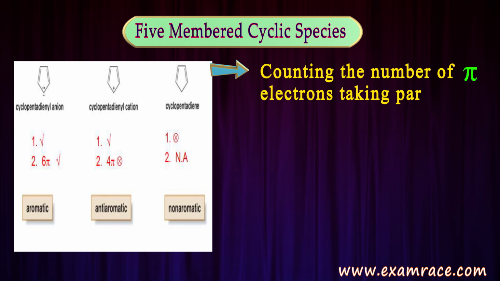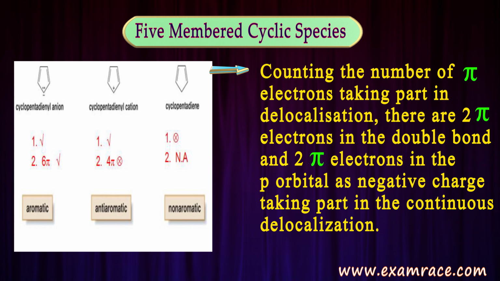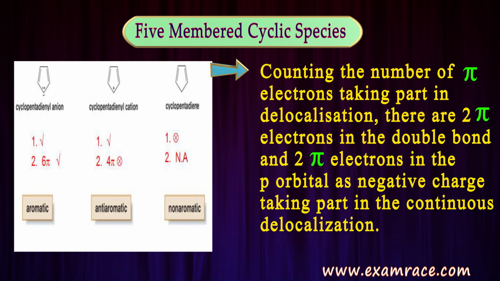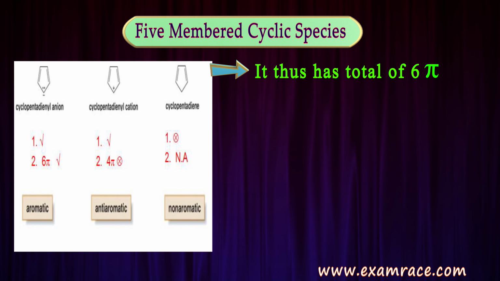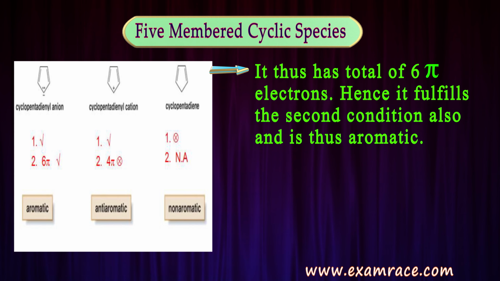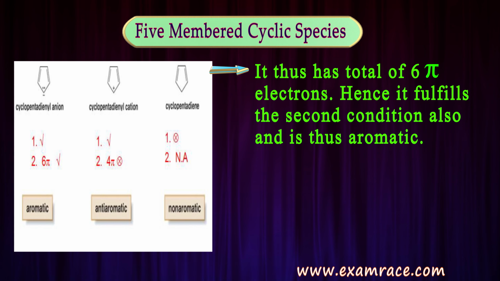If we count the number of pi electrons taking part in delocalization, there are 2 pi electrons in each of the double bonds and 2 pi electrons in this p orbital, as the negative charge is also taking part. So the total number of electrons we get is 6 pi. So hence the first condition and the second condition are both fulfilled. So this compound is aromatic.